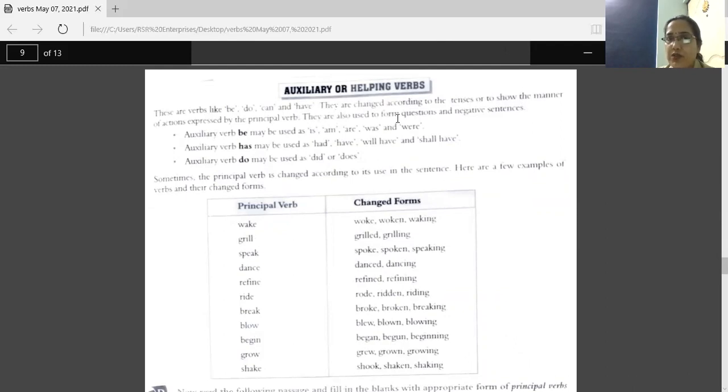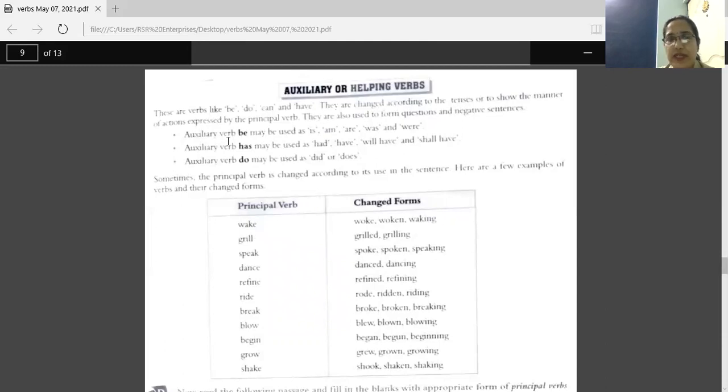They are also used to form questions and negative sentences. So we use forms of be, do, can, or have in different sentences according to the tense used there.